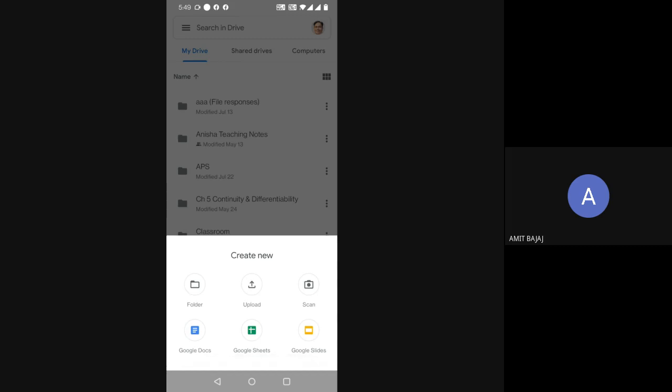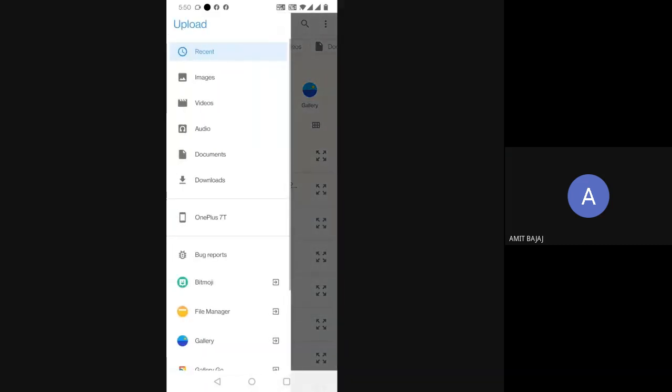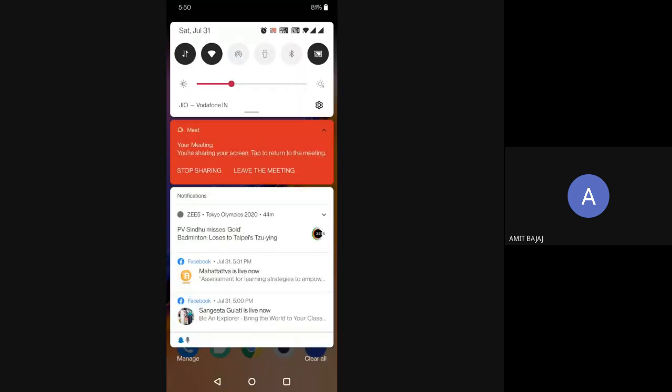No more options are available using this Google Drive app as such, but at least I have my folder, and I can upload any file. When I click on upload, it will ask me for the location in my mobile phone. Of course, I can check where all my files are saved. I can simply go on, and the file will start uploading. So that is the basic fundamental idea of how you can use the Drive.